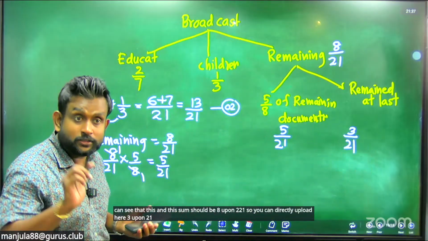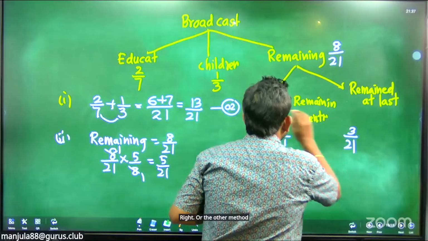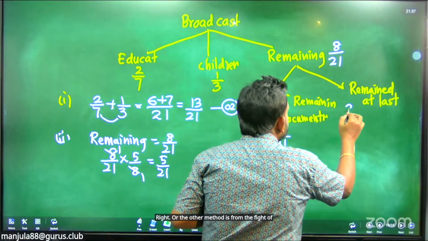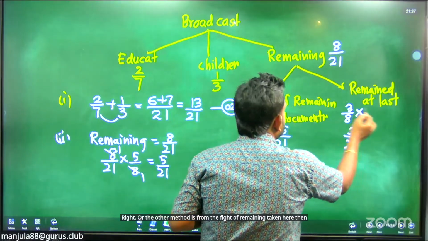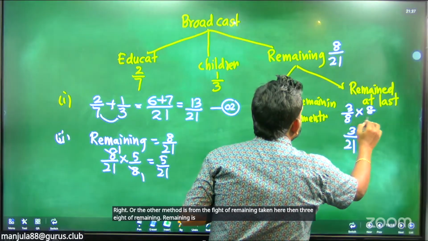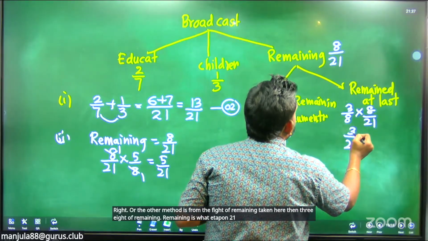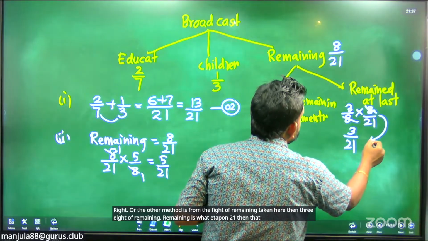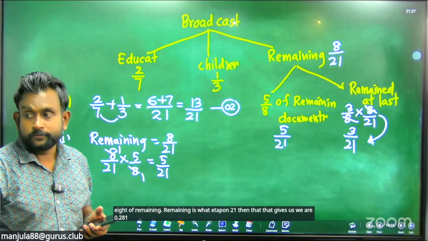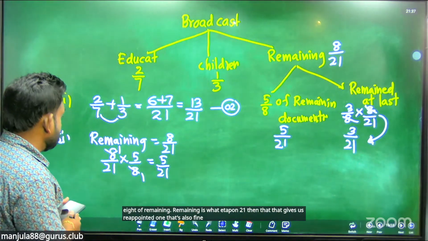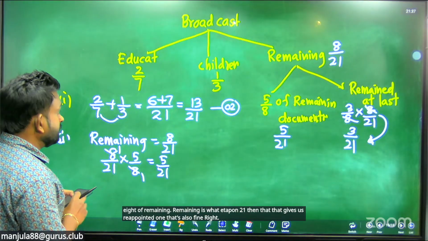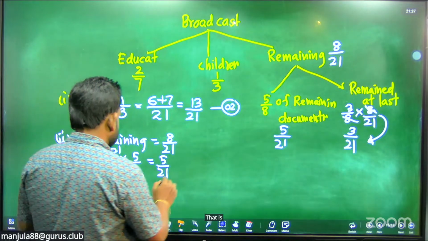Or the other method is, from the 3/8 of the remaining, where the remaining is 8 upon 21, that gives us 3 upon 21. That is also fine. So that is done. Here you have 2 marks.